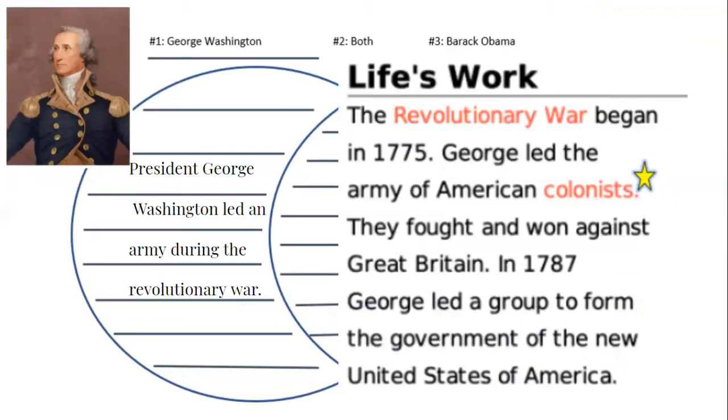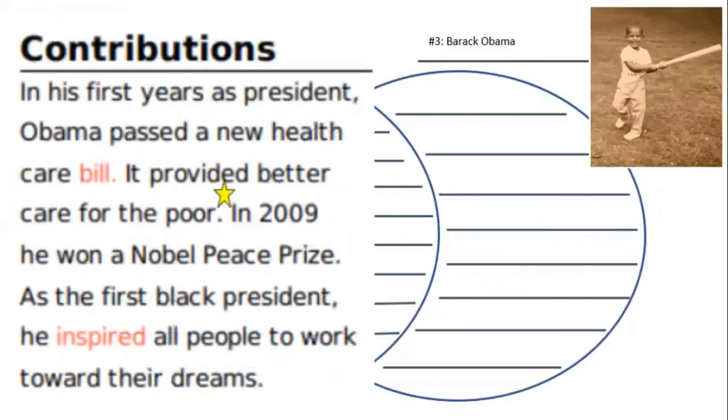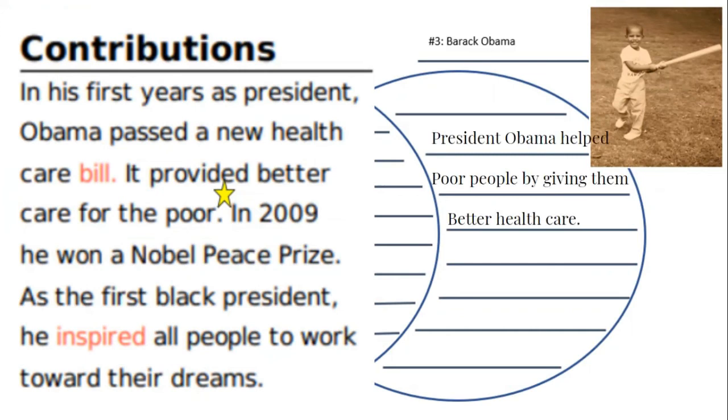I annotated that George led the army of American colonists. I don't remember Barack Obama leading an army of American colonists, so on my left side, George Washington's side, I can write President George Washington led an army during the Revolutionary War. On my right side, I annotated that Barack Obama helped pass a new health care bill that provided better care for the poor. I don't remember George Washington doing that. So on President Obama's side, I can say President Obama helped poor people by giving them better health care.